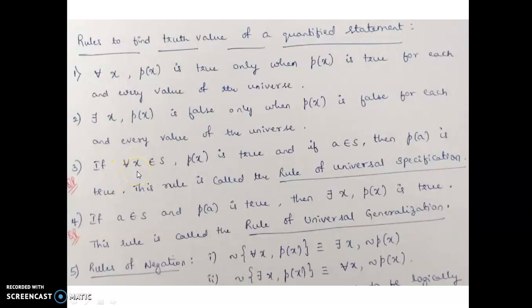For all x belongs to S, P of x is true, and if A belongs to S, then P of A is true. This rule is called the rule of universal specification. These are just points to be remembered at this point of time, and the symbols, how we read it. For all x, A belongs to S and P of A is true, then for all x, P of x is true. This rule is called the rule of universal generalization.